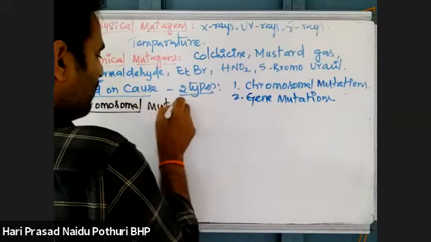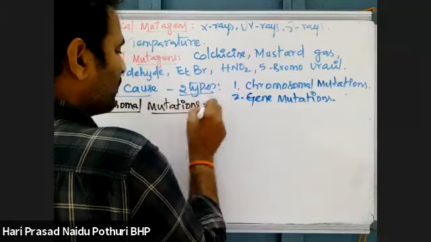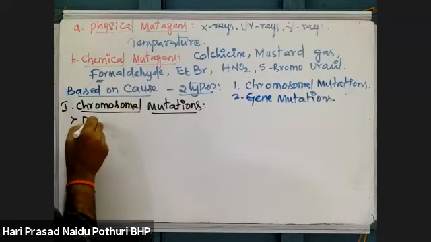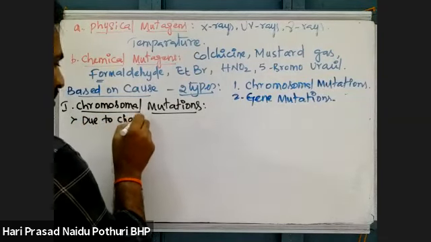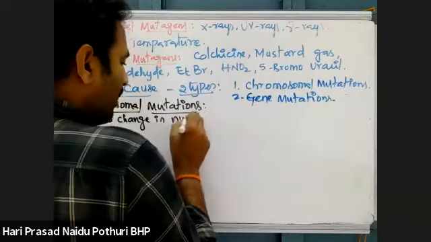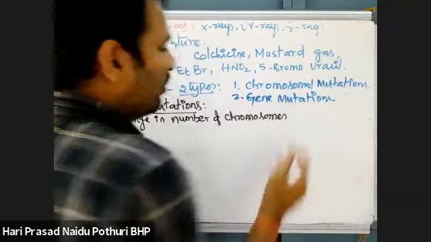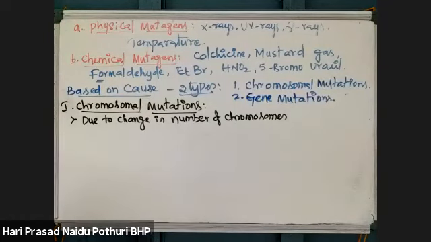Chromosomal mutations are the changes which result from a change in the number of sets of chromosomes.